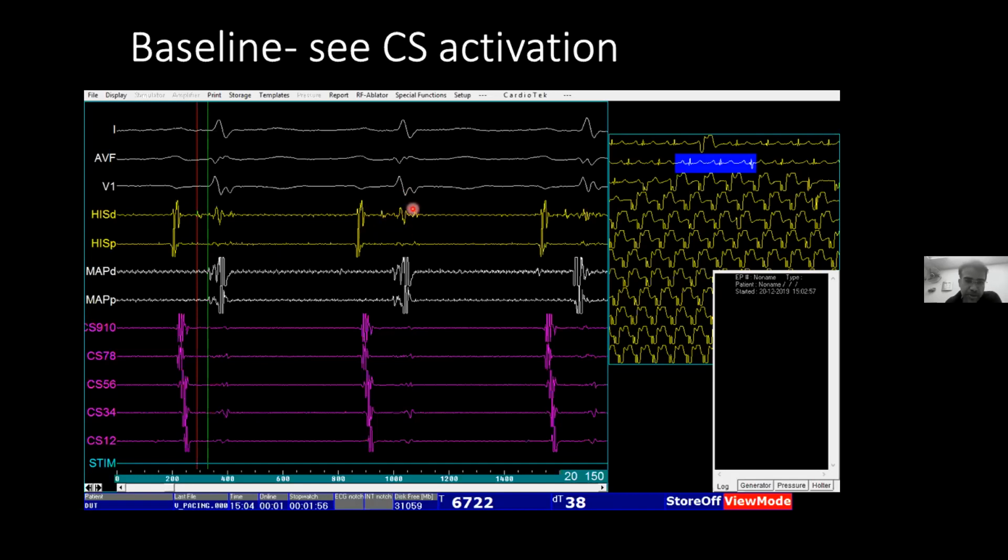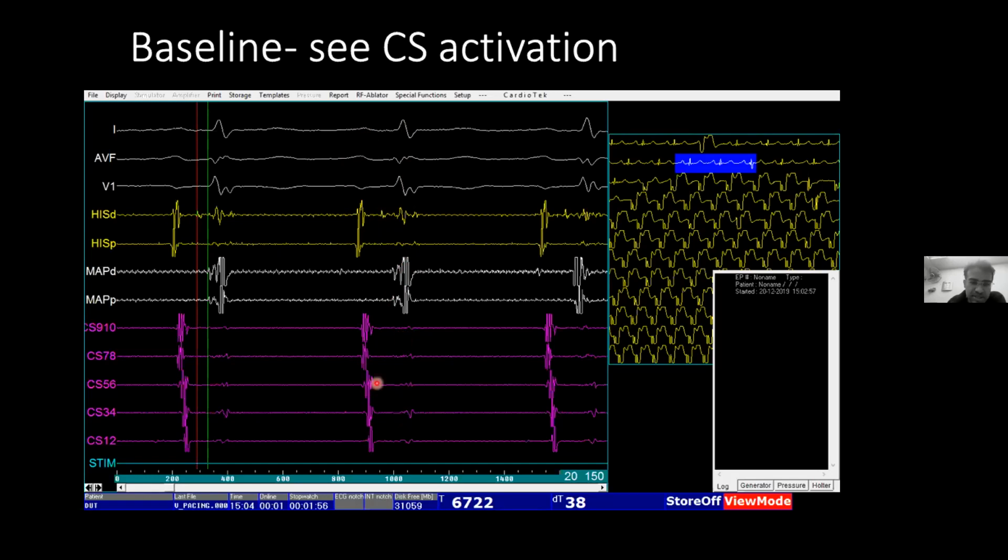This may be very simple for expert electrophysiologists, but for beginners, I would like to mention that you need to correlate with the ECG. If any electrogram correlates near the P wave timing, like you see here in the coronary sinus catheter, we will call it the A wave. Whatever correlates with the QRS complex, we will call a V, like in this catheter, and there are smaller signals in this coronary sinus catheter as well.